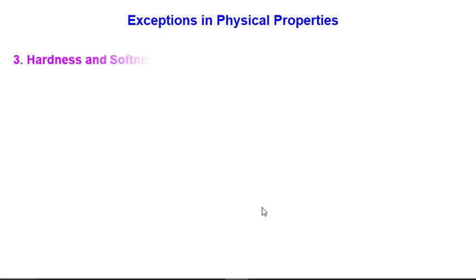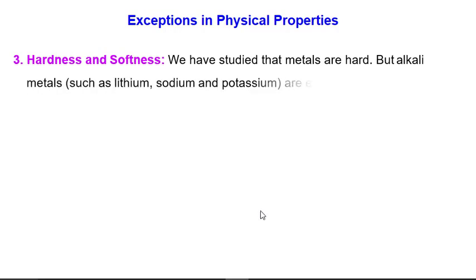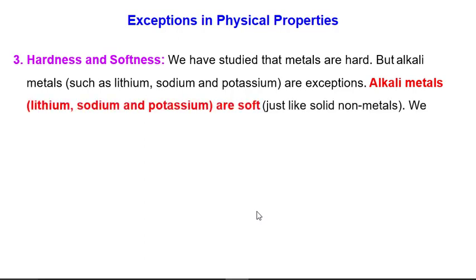Now the next exception is hardness and softness. We have studied that metals are hard, but alkali metals such as lithium, sodium, potassium are exceptions. Alkali metals like sodium, lithium, potassium are soft, just like non-metals.